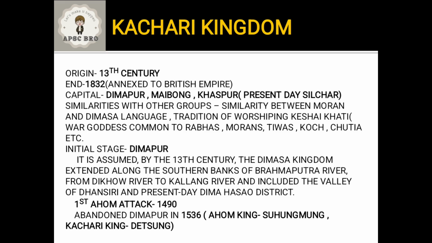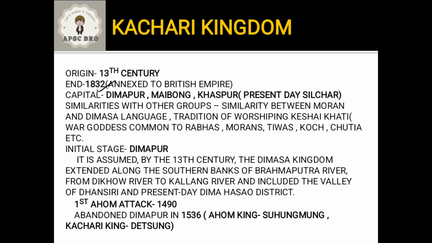Now, the origin of the Kachari kingdom was in the 13th century. Okay, it was annexed to the British Empire in 1832. So the Kachari kingdom was also one of the most long-lasting kingdoms of Assam as well as India. Now the problem was that the Ahoms were able to keep their history in the form of the Ahom Buronjis. Yes, but the Kacharis didn't have that habit of writing down their history or their lineage and other things.